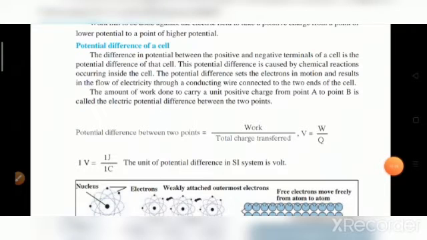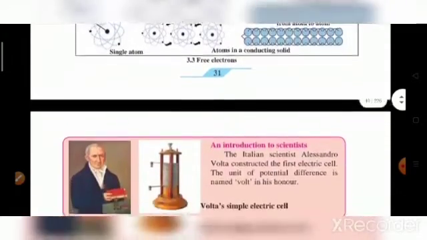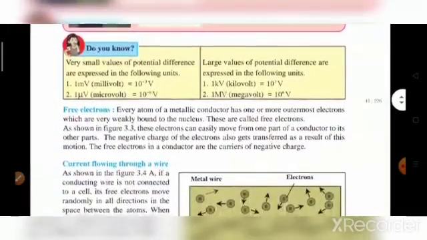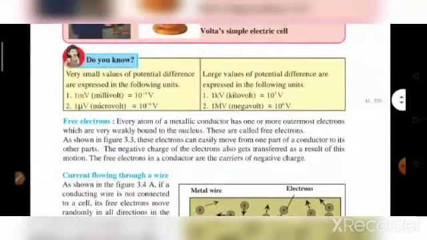What is the potential difference? Potential difference between 2 points is equal to work upon total charge transferred. V is equal to W upon Q. And then we have seen what free electrons are. Every atom of a metallic conductor has one or more outermost electrons which are very weakly bound to the nucleus. These are called free electrons.